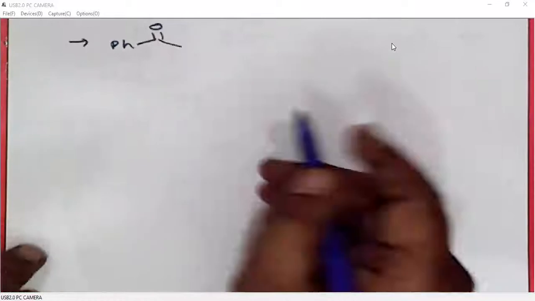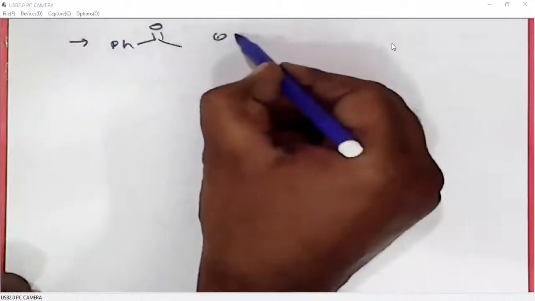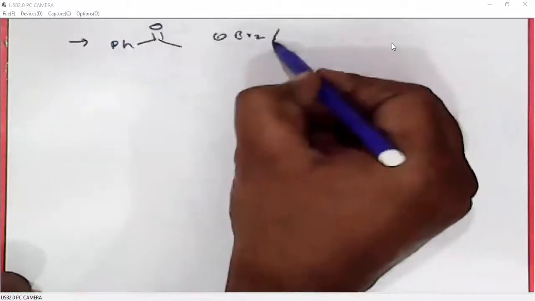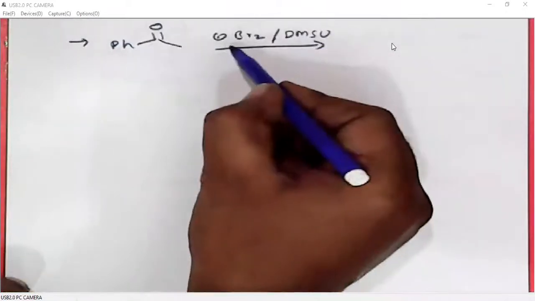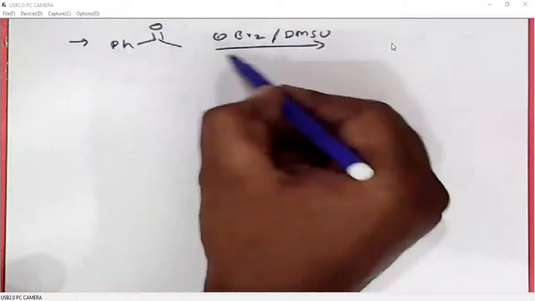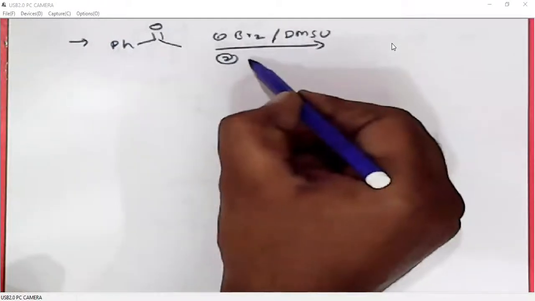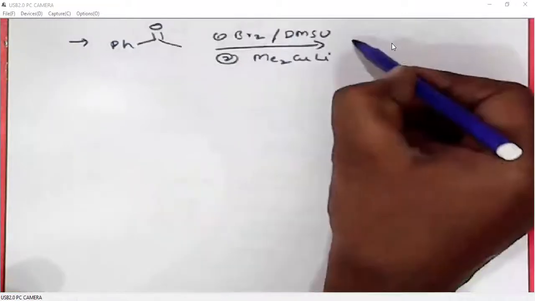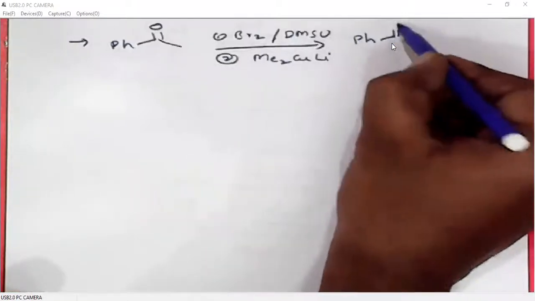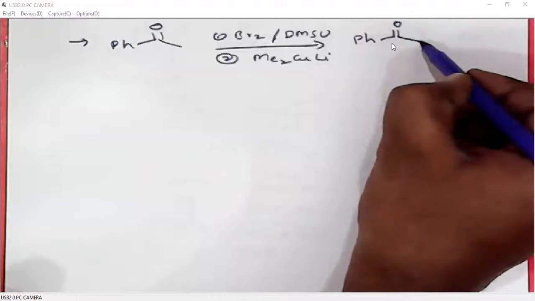When carbonyls are treated with halogens, halogenation occurs on the alpha carbon, and this alkyl halide, when it is treated with Gilman reagent, undergoes nucleophilic substitution of that halogen.